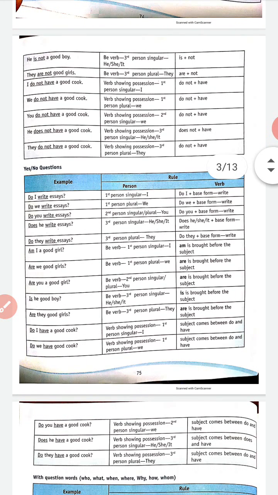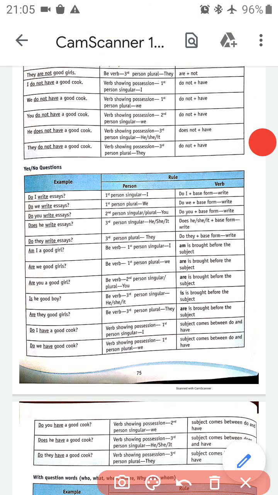Now how do we make a yes or no question in simple present tense? Like, do I write essays? Now, first person singular is I. Do, I, plus base form, which is write. Do is our verb in present tense. Then we have used our subject I, then the base form of the verb. What is the base form of the verb here? Write. Then our object: do I write essays?